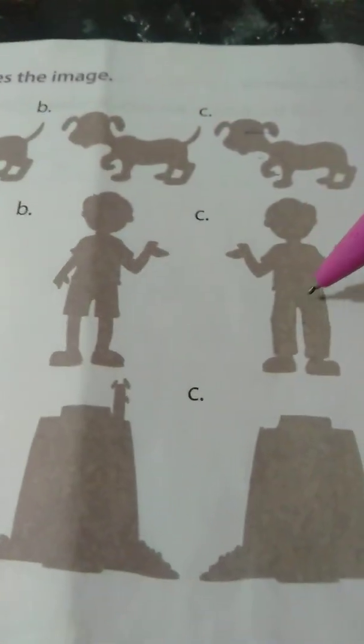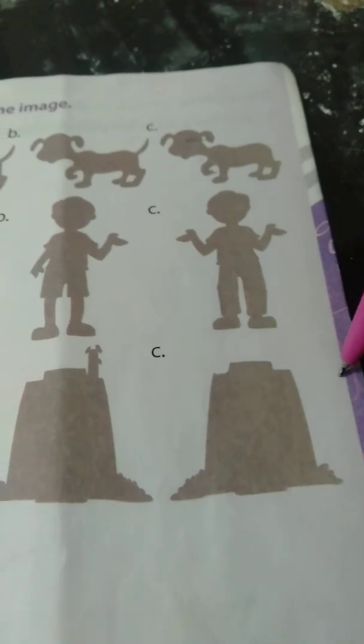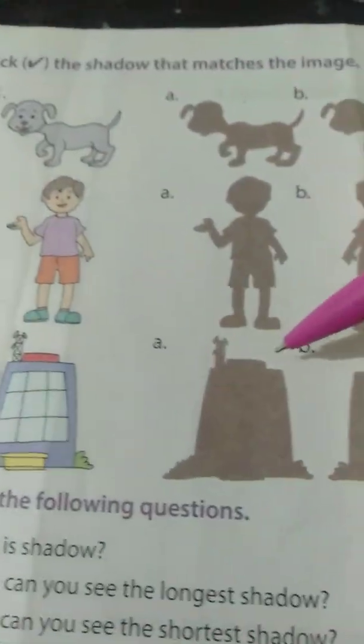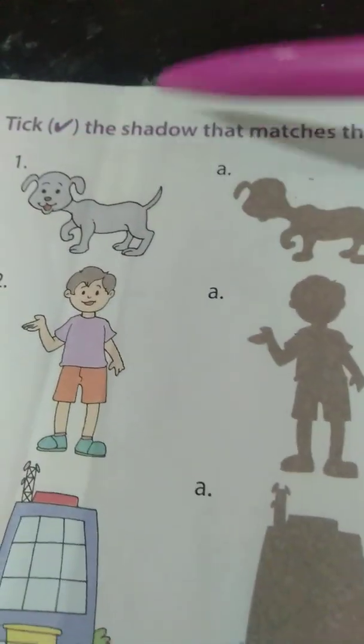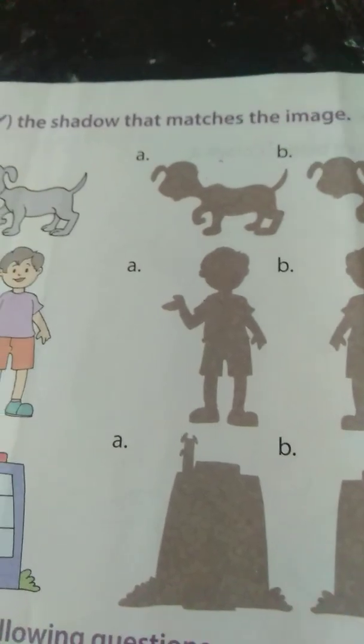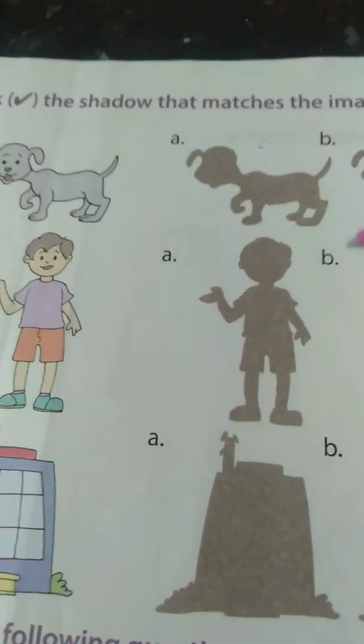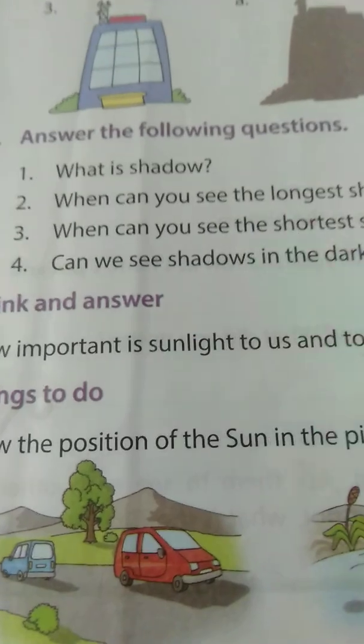Okay. Next one, look at the boy. The same position you have to find out. Where can it be seen now? Yes, okay, first one. Now look at the next picture. What is this here? Door. Look at the view and find out this also. Tick the shadow that matches the image. The same image has to match in these shadows. Find out and tick the words. The next question answers we had completed. This also I had given to you.